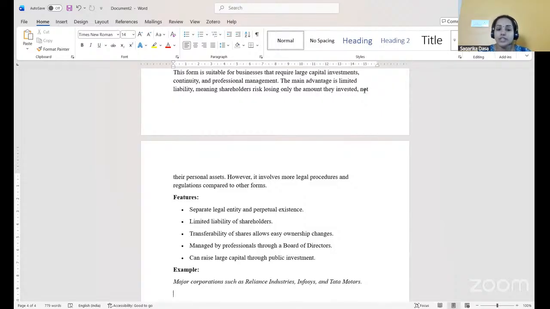Limited liability of shareholders. As I mentioned earlier, if any risk is taken by the shareholders, the risk is restricted only to the amount which they have invested. Hence, the liability of the shareholders is very limited.